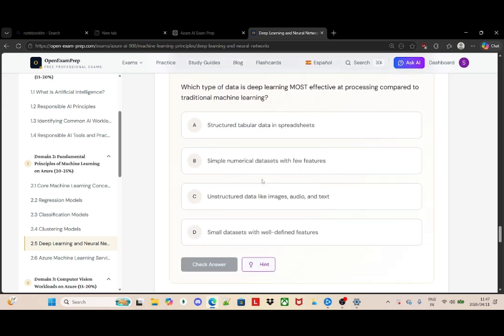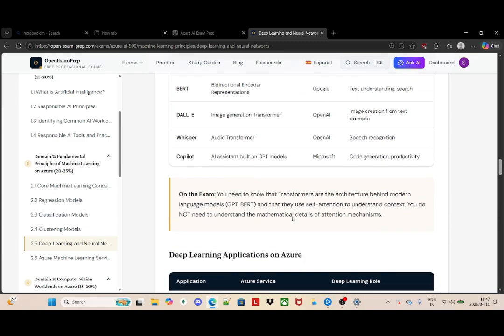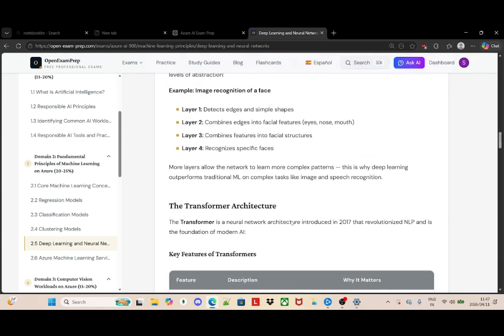Now, another question that they're asking me is, which type of data is deep learning most effective at processing compared to traditional machine learning? I know that the data deep learning is most effective with is unstructured data like images, audio, and text. Why do I say so? Because I saw this in the text. Let me just show you.